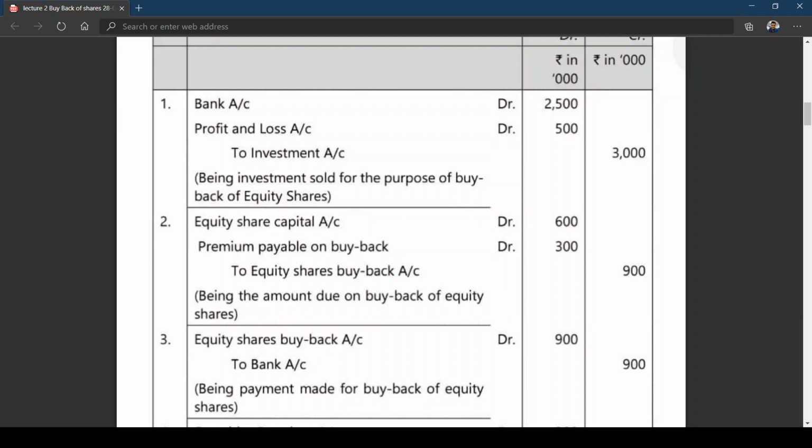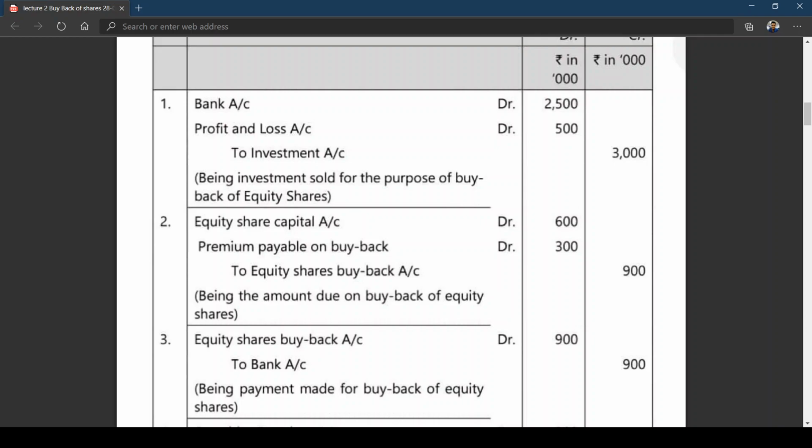You have made a payment of 900. So equity share buyback account Dr to bank account, being payment made for buyback of equity shares. If you look at the second entry, being the amount due on buyback of equity shares, the entry is a bit different from what we have seen yesterday.